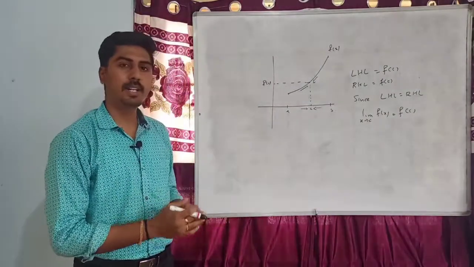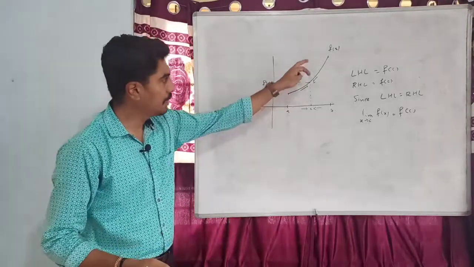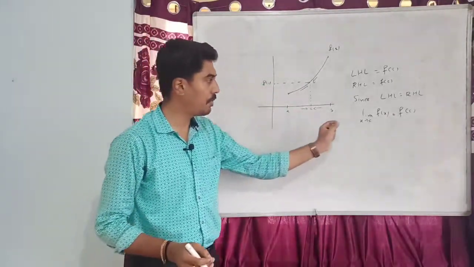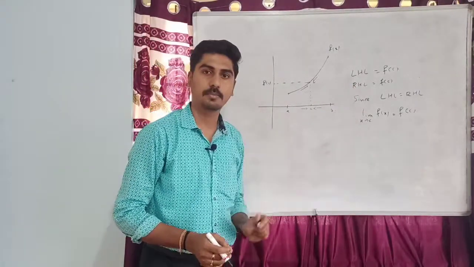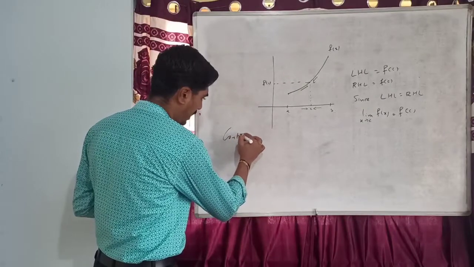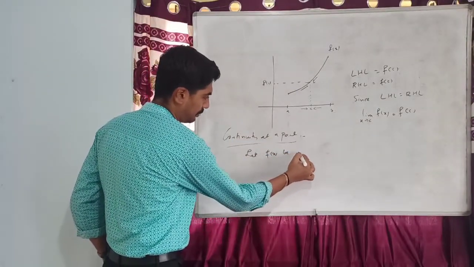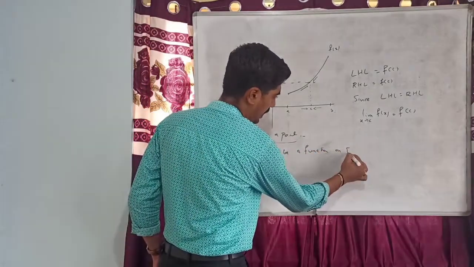This is the mathematical definition of continuity at a point. We say that a function f of x is continuous at a point c if the limit of f of x as x tends to c exists and is equal to f of c. Continuity at a point. Let f of x be a function on an interval ab.